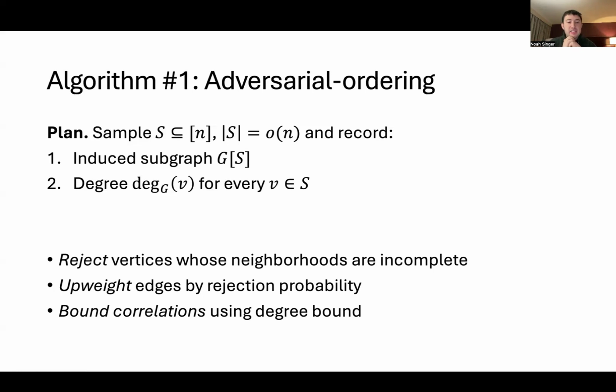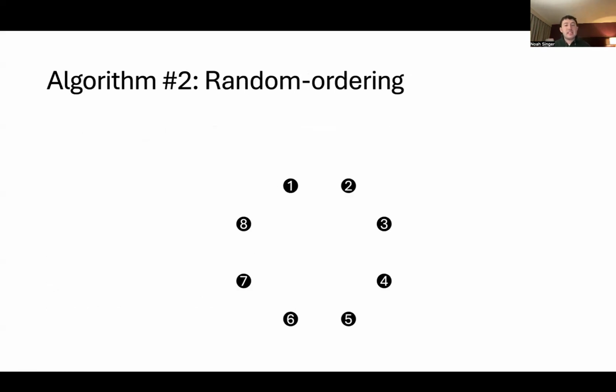But this is another place where the maximum degree bound is technically useful, because it allows us to bound the maximum number of edges that any particular edge is correlated with, if that makes any sense. Okay, secondly, I'm going to talk about the random ordering algorithm quite quickly.